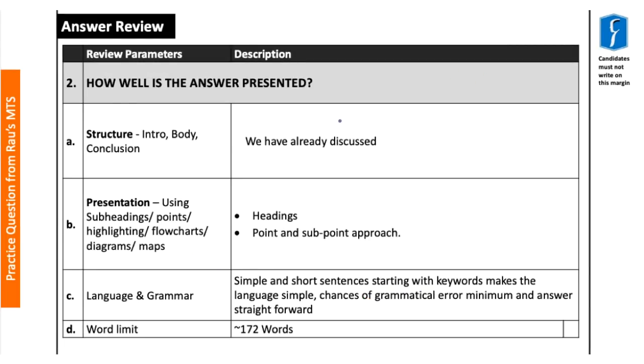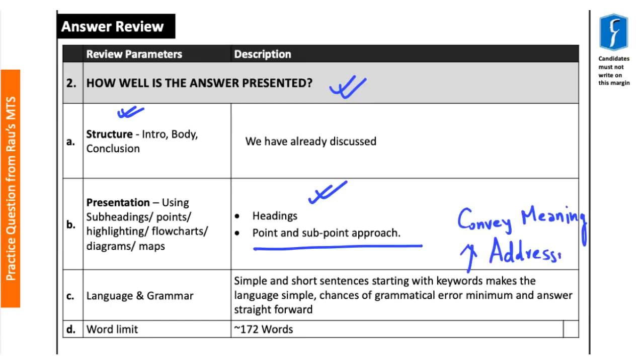Coming to the other aspect: how well is the answer presented? We have already discussed the structure in detail. With respect to presentation, we have provided certain headings as well as a point and subpoint approach. As far as language and grammar are concerned, it is quite reasonable to have short sentences which convey the meaning, thereby addressing the demand of the question.